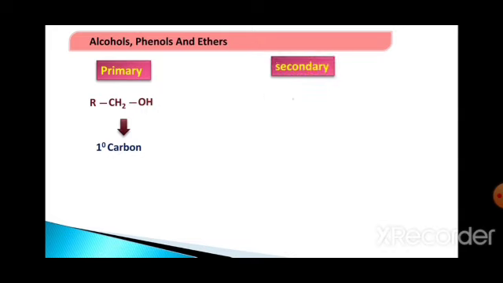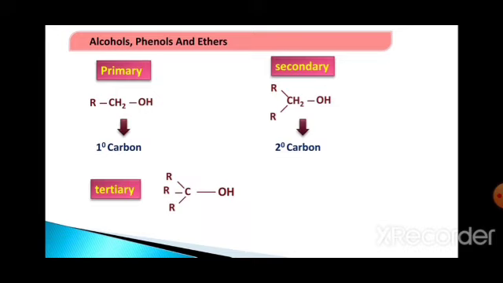Similarly, I will take one more example, R2CHOH, where to that CH one more R is there, that is a secondary carbon. Hence when a secondary carbon is there, it is called a secondary alcohol. And the third one is tertiary, that is C is attached with three R and OH is attached to a tertiary carbon, hence it is called a tertiary alcohol.